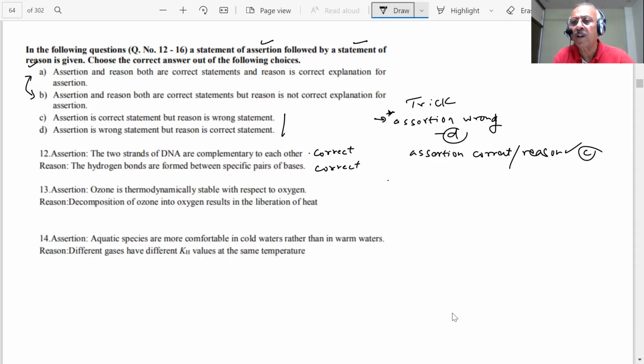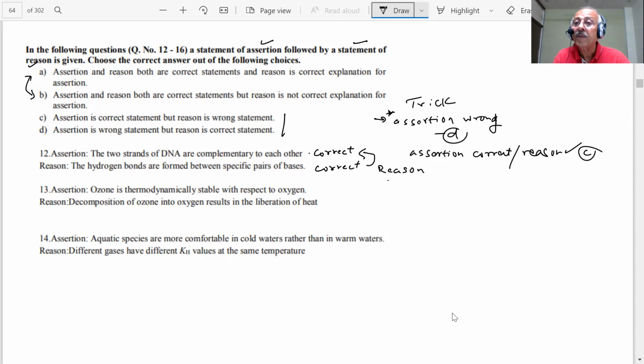We have shown you the hydrogen bond structures also in the three-dimensional pictures, the pictures which I brought on the screen. If these hydrogen bonds are not formed, then they cannot be complementary. This is actually the reason for this. Okay, A. This is the reason that they are complementary. There is a very specific type of hydrogen bonding between pairs. We have told you the combinations also, in the NCERT book also.